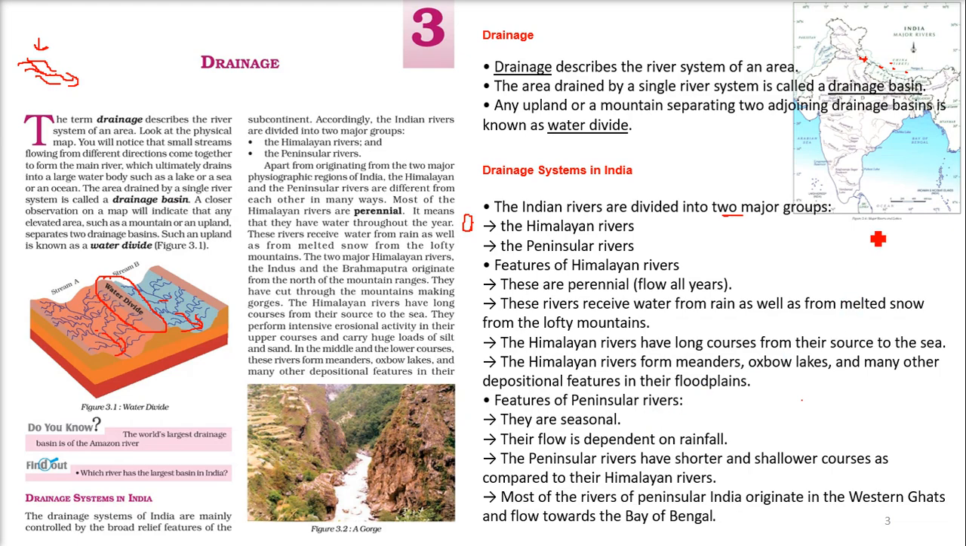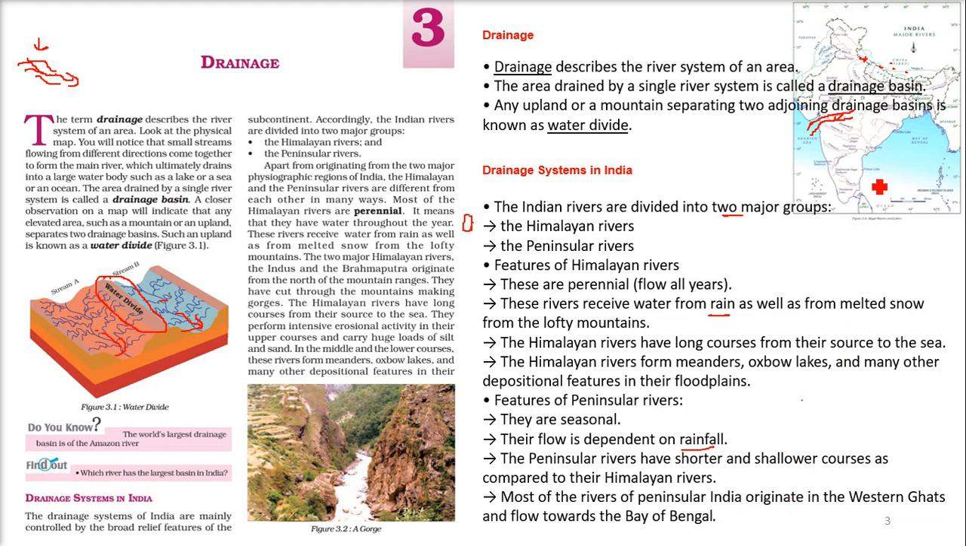Then the features of peninsular rivers, that is, those rivers which are not coming out of these lofty mountains. These rivers are seasonal because there is no snow, so they get their water only from rain. They are totally dependent on rainfall. The peninsular rivers are shorter: Narmada starts from here and goes down here, Tapi starts from here and goes down here. So the distance is quite short, and they are shallower and not deep. The width is also smaller compared to the Himalayan rivers.